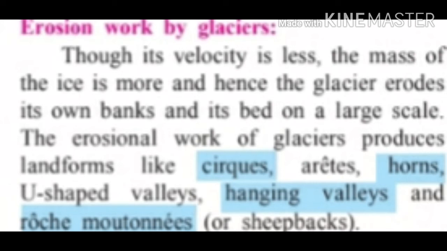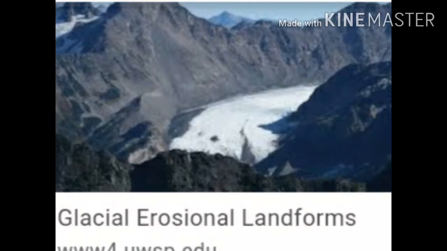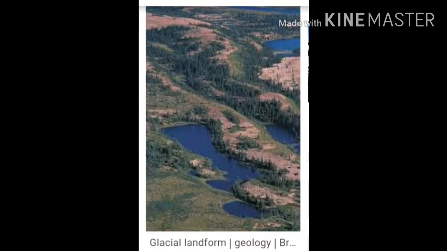Due to the erosional work of glaciers, some landforms are produced, like cirques, arêtes, horns, U-shaped valleys, hanging valleys, and rocky mountains or sheepbacks. Look at the pictures. Here are given some pictures of some landforms which are created by glaciers.